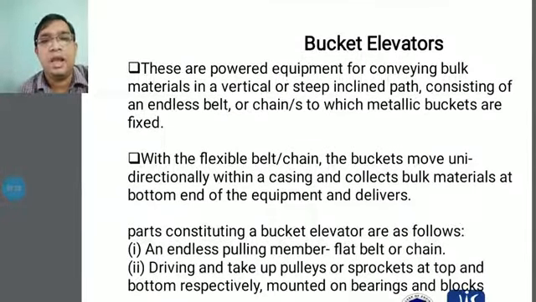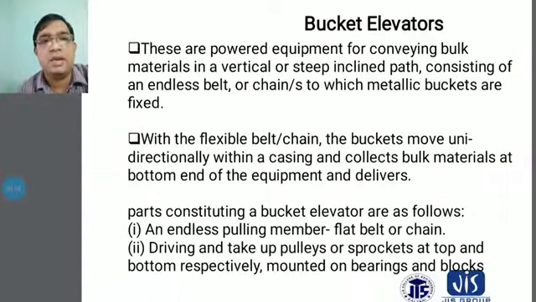And the bucket elevators. These are powered equipments for conveying bulk materials in a vertical or steeply inclined path, consisting of an endless belt or chain to which metallic buckets are fixed. Basically, this will convey materials by means of these metallic buckets,